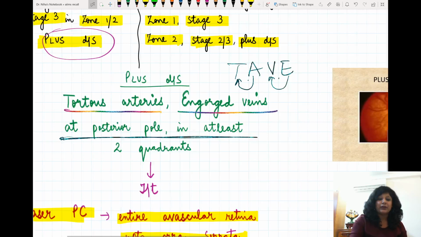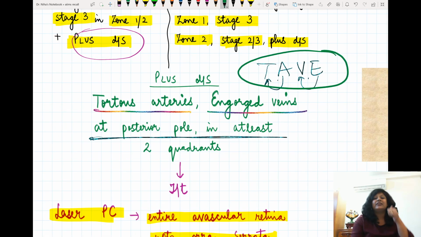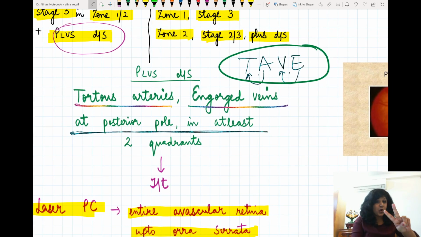Now, I have a mnemonic for this. The mnemonic is TAVE: tortuous arteries, engorged veins. If it is lying in at least 2 quadrants, you are getting tortuous arteries and engorged veins. So I have 5 contiguous areas or 8 non-contiguous areas in stage 3, zone 1 or 2, and I have tortuous arteries and engorged veins also. Then I will say that this is a threshold disease and I need to treat it.